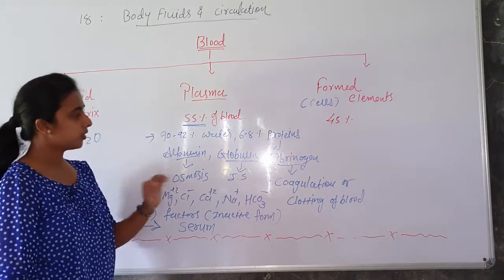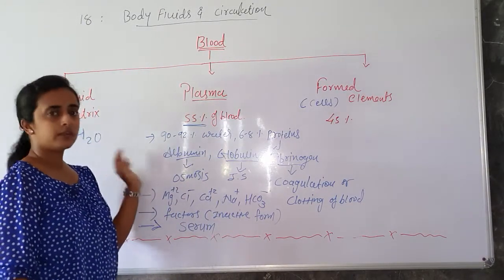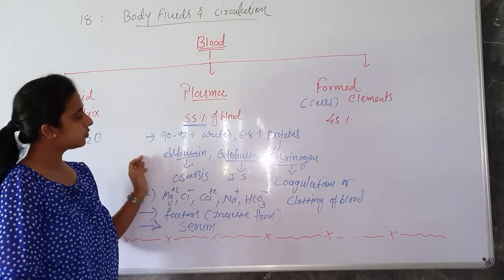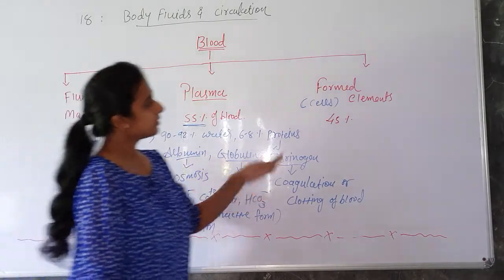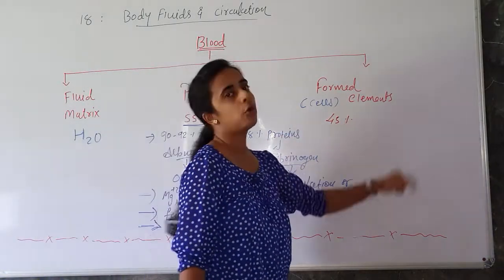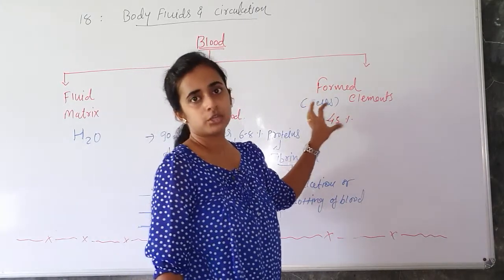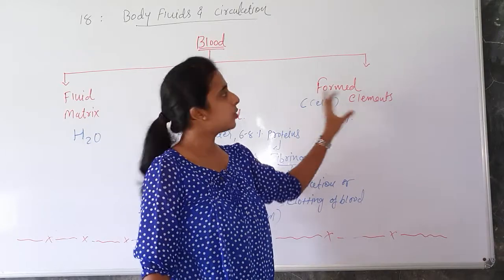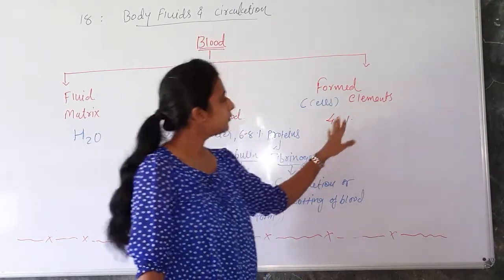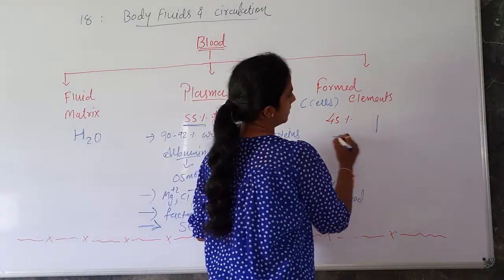Then after this point, so these are the points which you need to remember for your theoretical purpose in the standard 11th, and for the 12th standard students, you need to remember this for your competitive exam. Okay. Next, we'll talk about the formed elements. So this portion, it means the cells which are present in the blood, right? So cells which are present in the blood, which are called formed elements, are 45%. Okay. Now which are these elements?